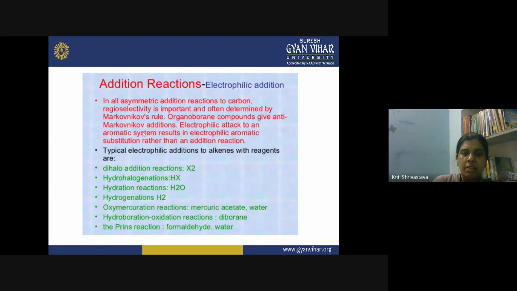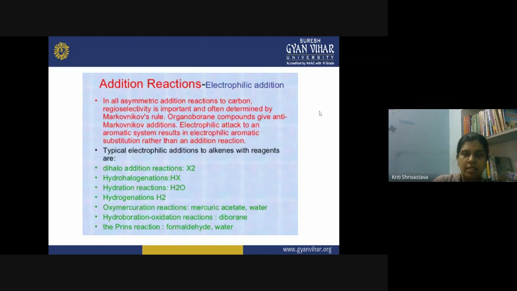In place of the simple addition reaction, now aromatic substitution reactions take place. So the electrophile, when it attacks an unsaturated aliphatic system, leads to electrophilic addition, and when it attacks the aromatic system, it leads to electrophilic substitution reaction.